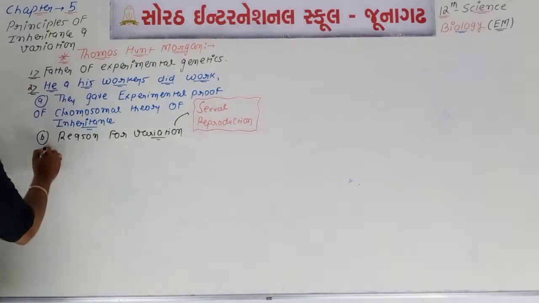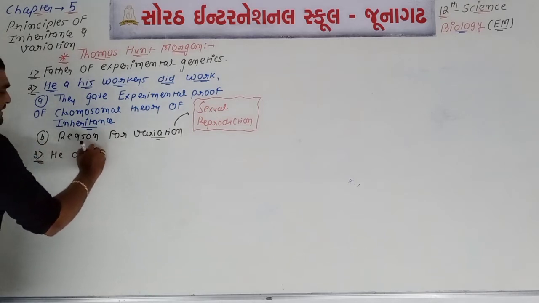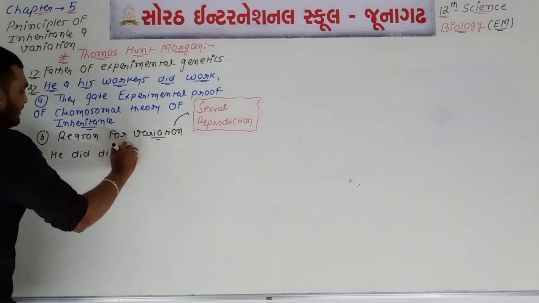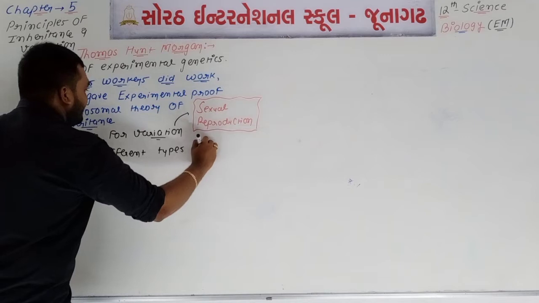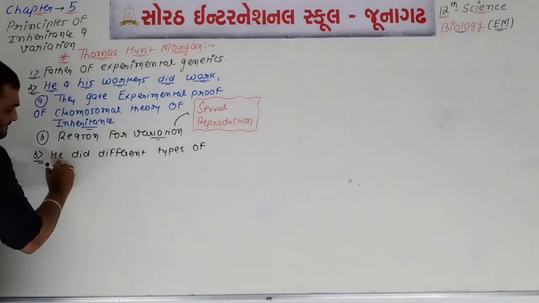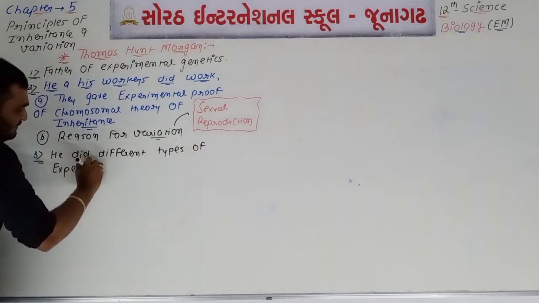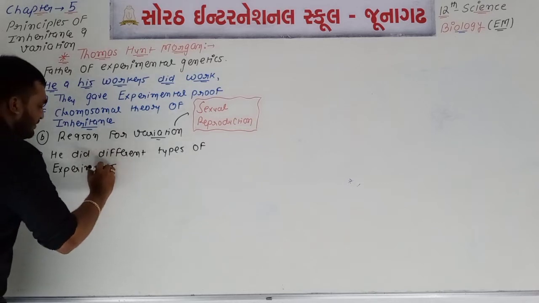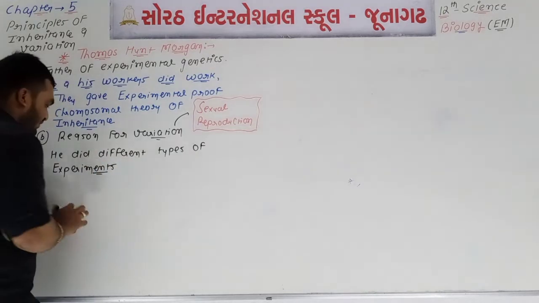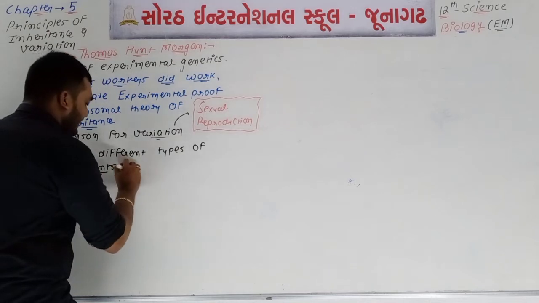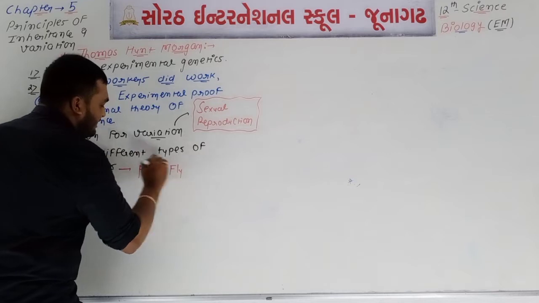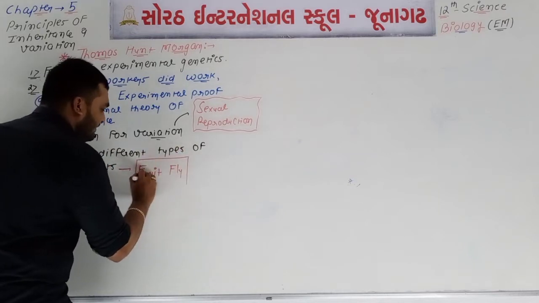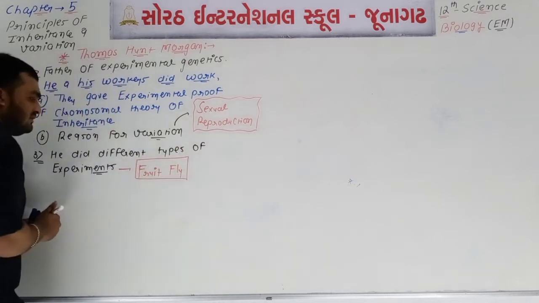Then point number 3, we can say that T.H. Morgan did different types of experiments on a particular organism which is known as fruit fly. See, we are not talking about house fly. Okay, house fly means Musca domestica. We are not talking about the house fly.